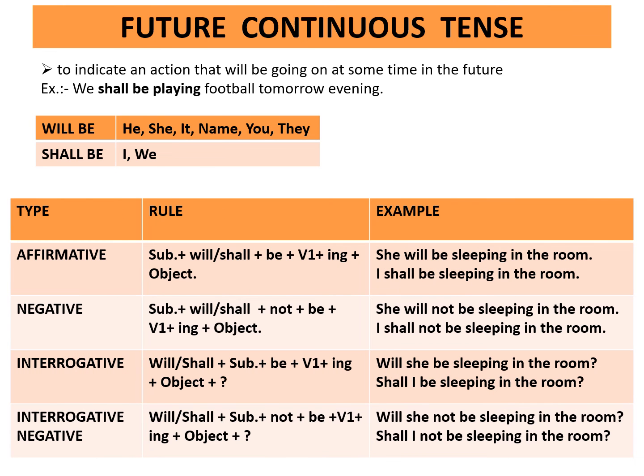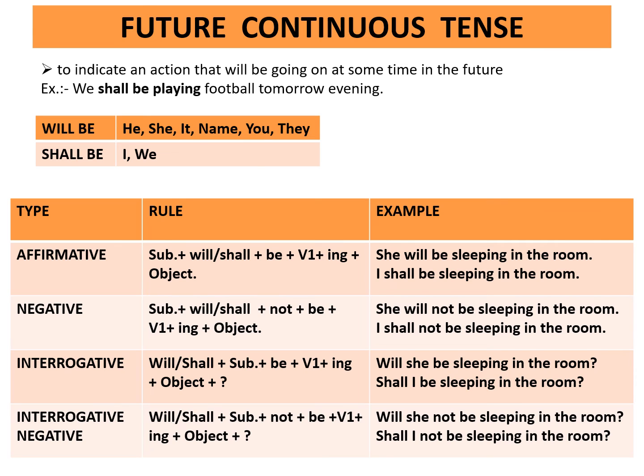Affirmative. Rule is subject plus will/shall plus be plus first form of the verb plus ing plus object. Example, she will be sleeping in the room. I shall be sleeping in the room. Negative. Rule is subject plus will/shall plus not plus be plus first form of the verb plus ing plus object. Example, she will not be sleeping in the room. I shall not be sleeping in the room.